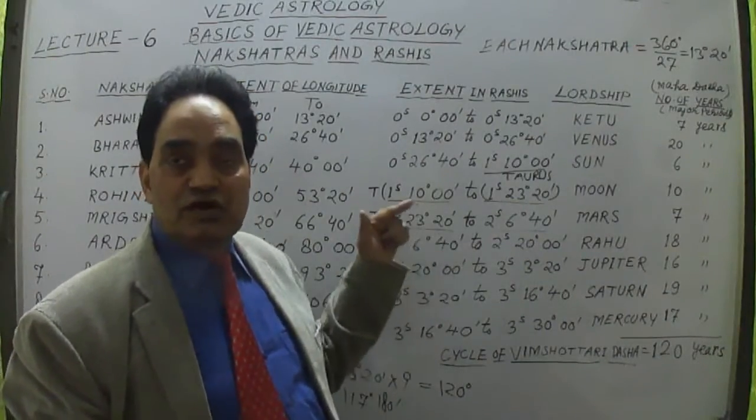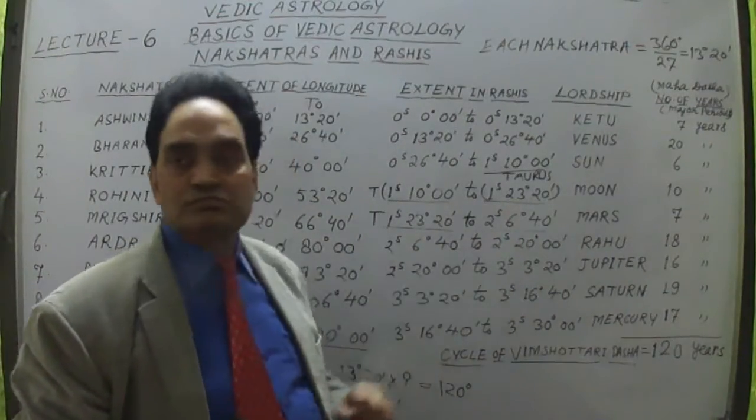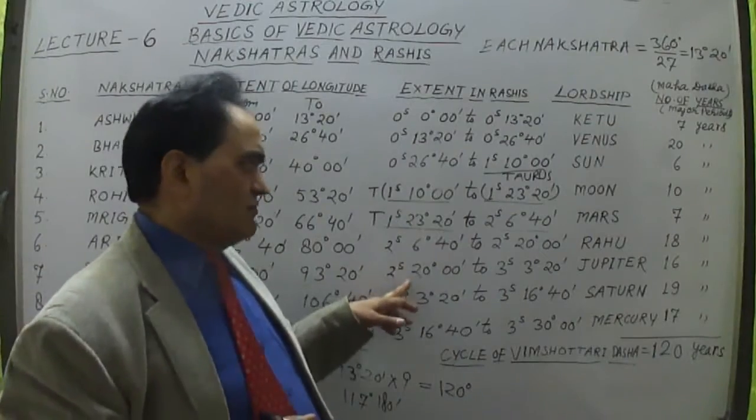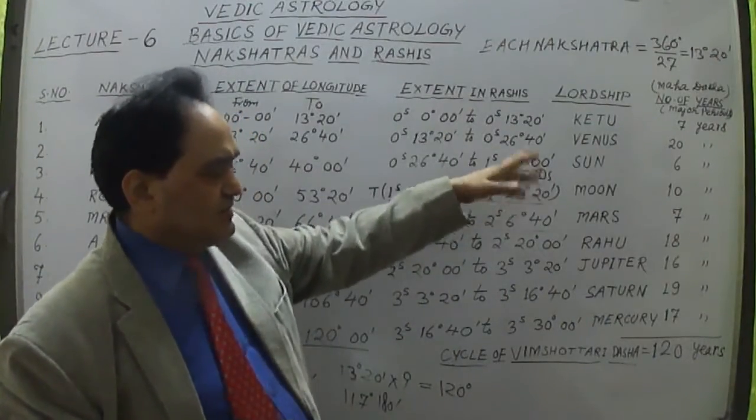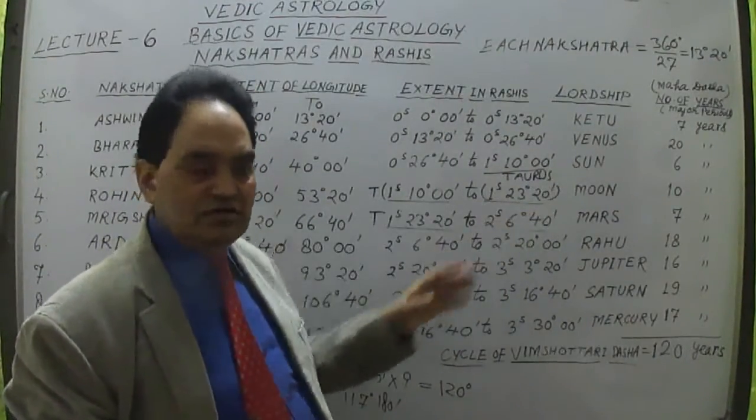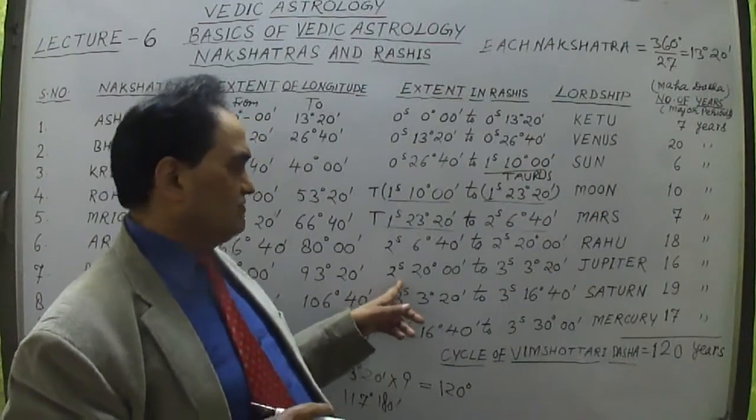The lord of Ardra Nakshatra is Rahu. The lordship of the planets I have just written down. I'll just read them. That's not a very difficult task.